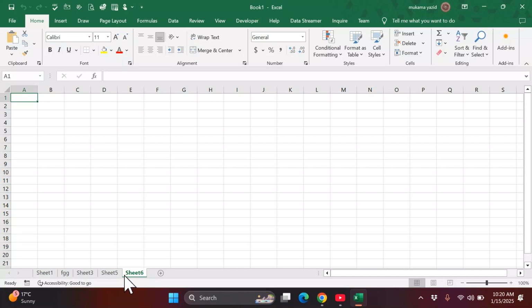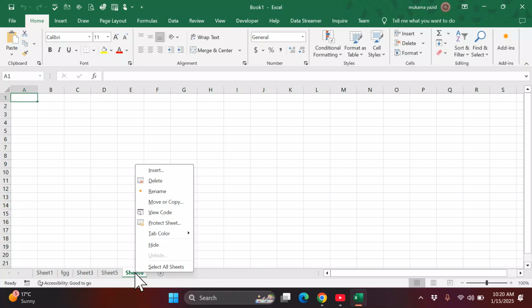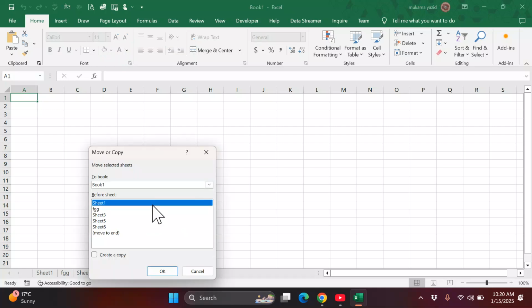After selecting it and it is active, you can see it is different from others. Right click within this one which is active. When my cursor is there, I right click on my mouse or on my touchpad, then I go to the option Move or Copy, and I click there.